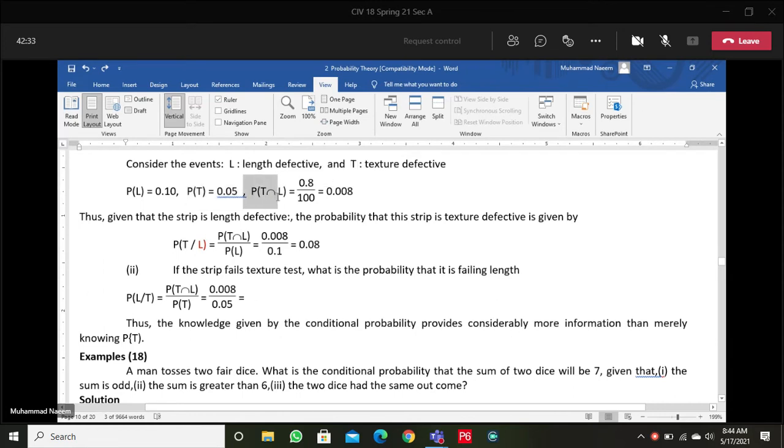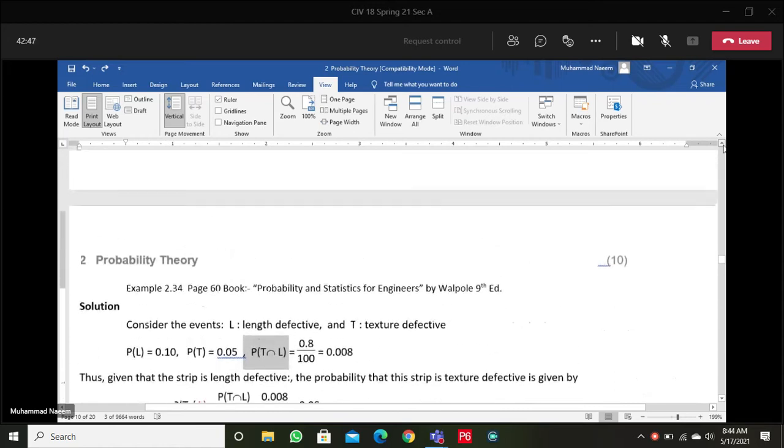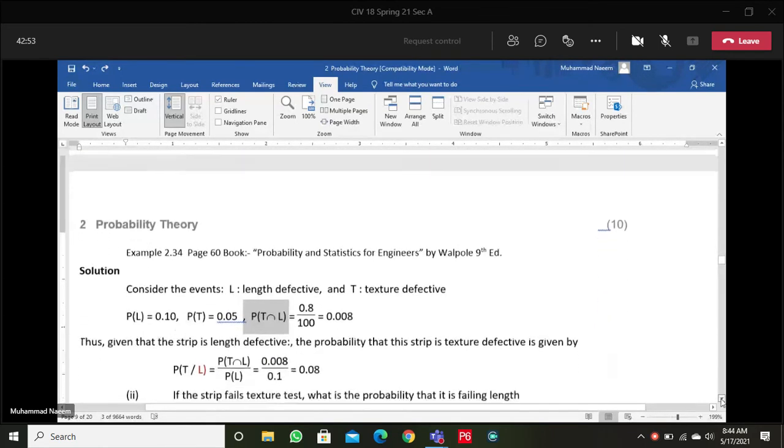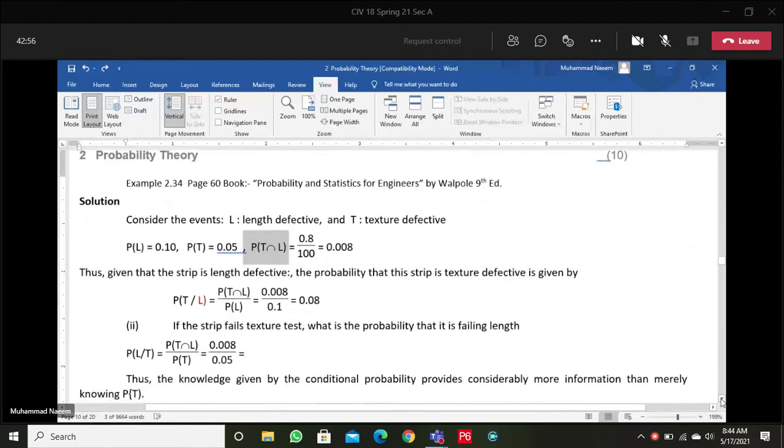Probability of texture and length test failure is 0.8%, not 0.8, 0.8%. So 0.8 divided by 100, we have 0.008 as the probability of the intersection.